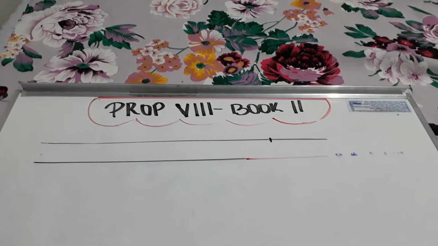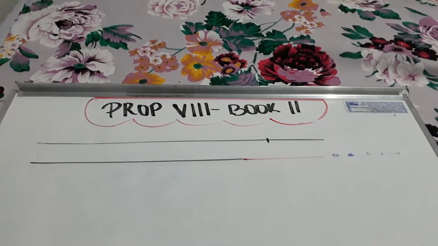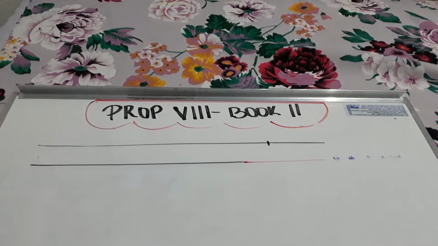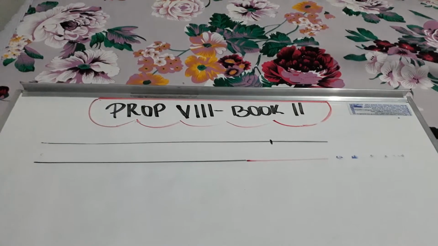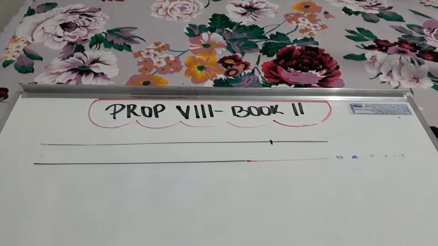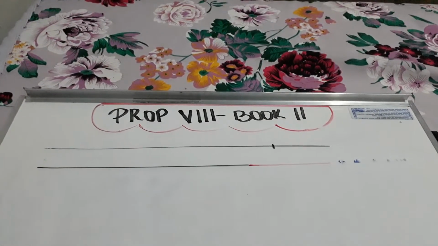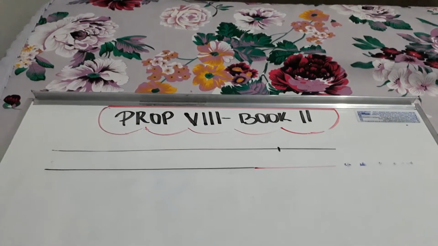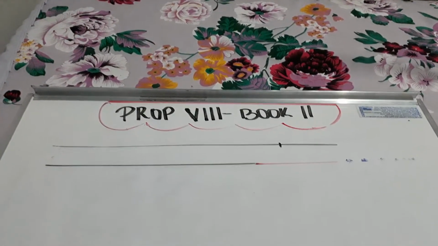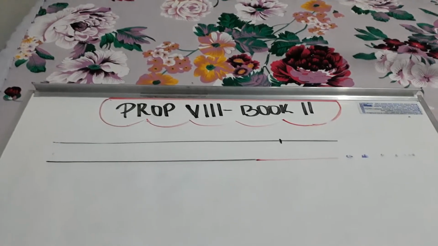Proposition 8, Book 2, Euclid. If a straight line be cut at random, 4 times the rectangle contained by the whole and one of the segments, plus the square on the other segment, will be equal to the square on the whole and the aforesaid segment taken as a straight line.